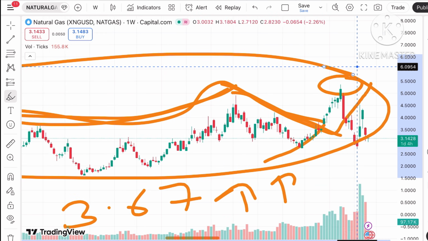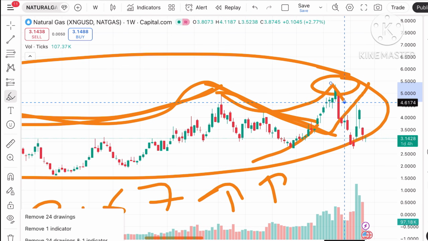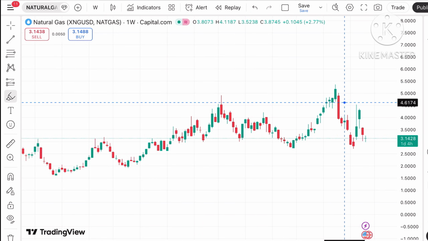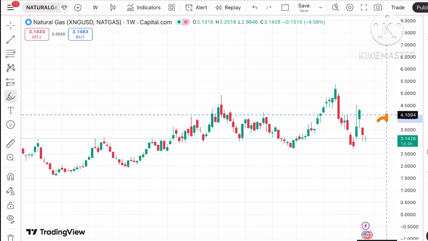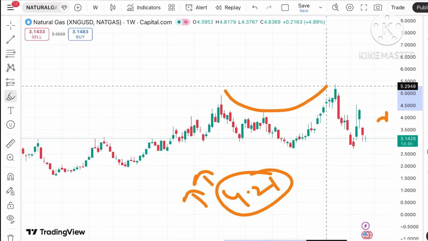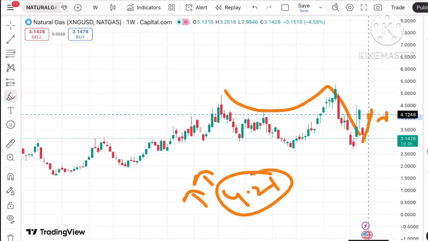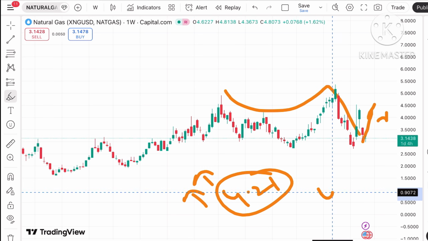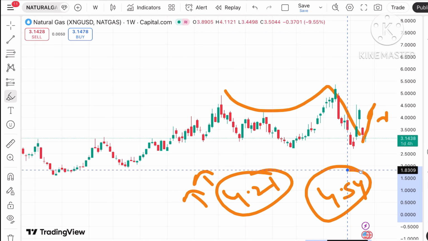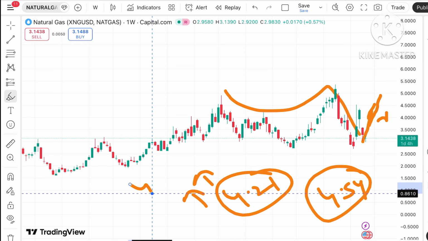Now coming back to a smaller pattern, see this smaller pattern. This pattern is the same, creating the same shape as the bigger pattern, like a smaller one. Suppose the price keeps moving above $4.21, we can see there can be a further upside. Chances are very high that the price can move towards a level of 4.32, and from there a level of 4.54 can be seen. If the price moves above that particular level, further upside can be seen towards 4.9.